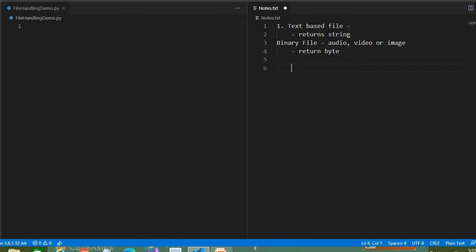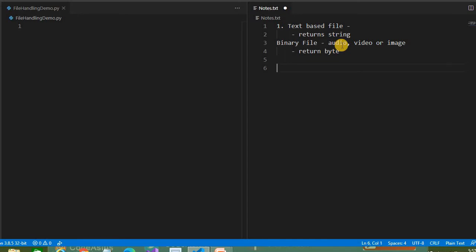For reading a file, Python provides one function, the open function, and this open function contains two parameters. One is the file name and the second one is mode. When calling this function, it returns the file object.